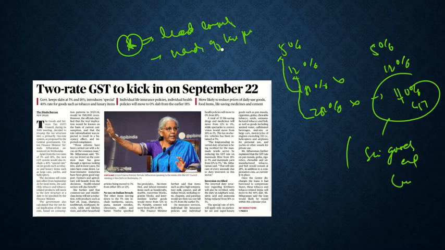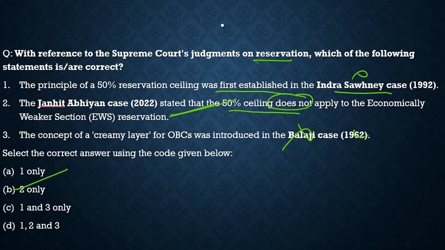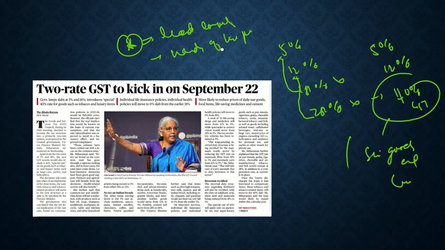Now let's look briefly into it and see what points are given. First it talks about rate rationalization. The existing 4-tier structure of 5%, 12%, 18%, and 28% has been simplified. The 12% and 28% rates have been scrapped with items moving to either 5% or 18%. So actually it is 12% and 28% that have been scrapped. I guess I mentioned it wrong here. Now it is 5% and 18% only.